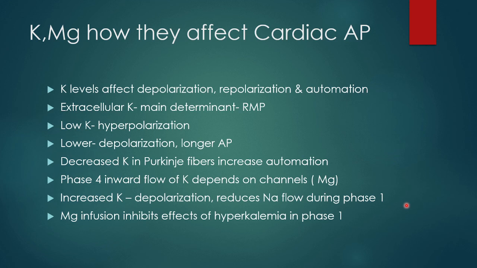And when you have hyperkalemia, increased potassium, it usually leads to quicker depolarization. There is a reduced sodium flow during phase 1, and you get very fast depolarization. The membrane is very unstable, and magnesium infusion can inhibit this. Suppose you are having a little bit of hyperkalemia, magnesium acts like a stabilizer in that sense. It enhances the activity of calcium at the cellular level. Also, it inhibits some effects of hyperkalemia in phase 1.